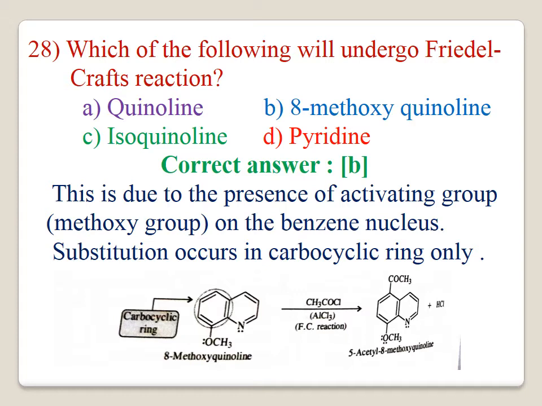The substitution occurs at the carbocyclic ring only and it is explained by the equation given below. 8-methoxyquinoline is treated with CH3COCl, AlCl3. It is an example of Friedel-Crafts reaction. It gives 5-acetyl 8-methoxyquinoline.